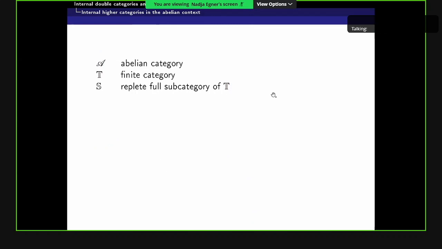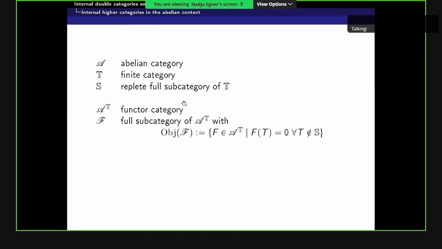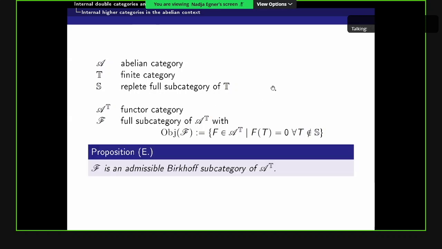Okay, so in the following, I will work with an abelian category A and a finite category T, and then a subcategory S, and then consider the functor category A to the T, and then F, whose objects are the functors such that f of t equals 0 for all objects which are not in S. And we have in mind that examples are double categories or 2-categories, and then, yeah, any dimension higher. And the first result is that F is an admissible Birkhoff subcategory of A to the T. And the first thing that I want to remark is that because A is abelian, clearly the functor category is abelian as well. So in particular, it is Barr exact and also Mal'tsev.